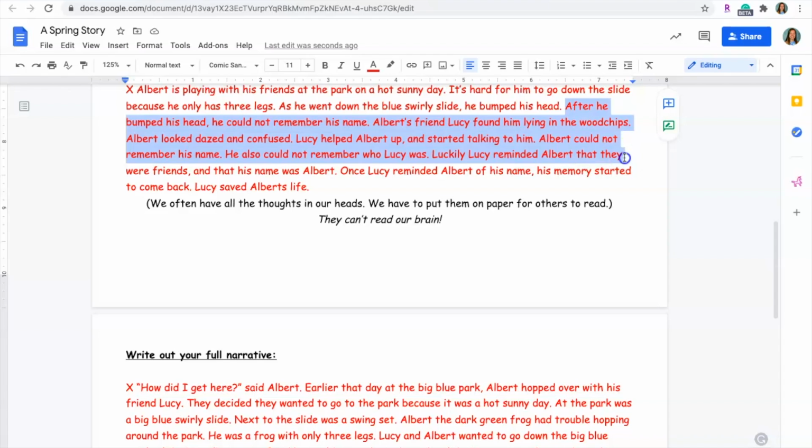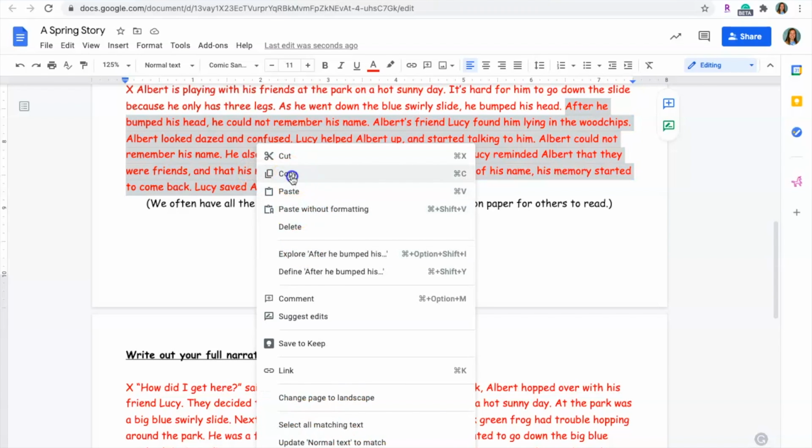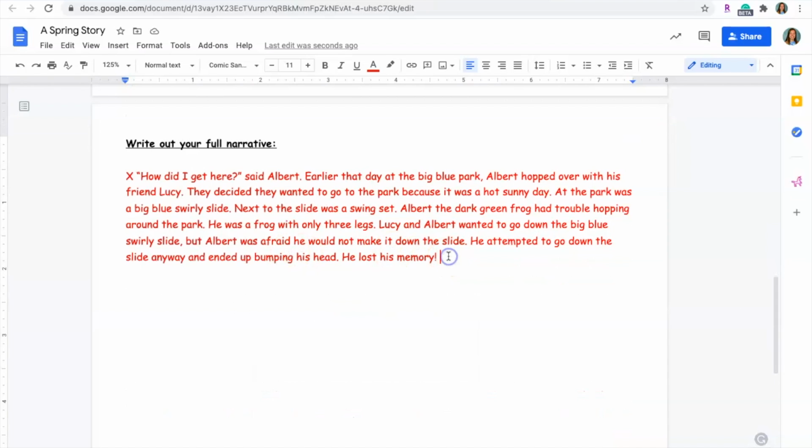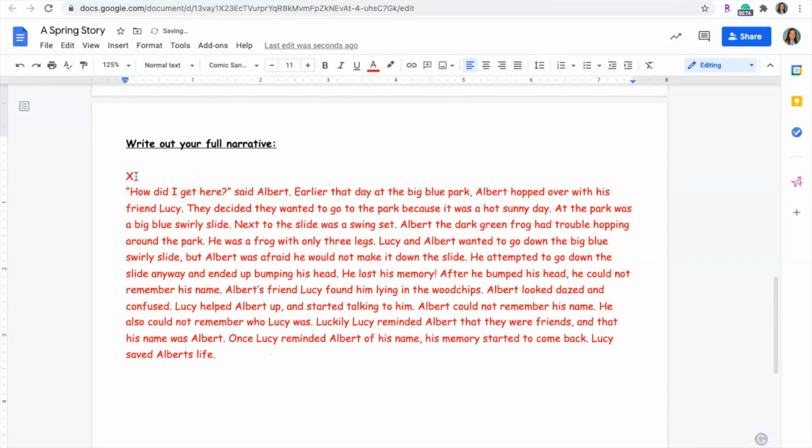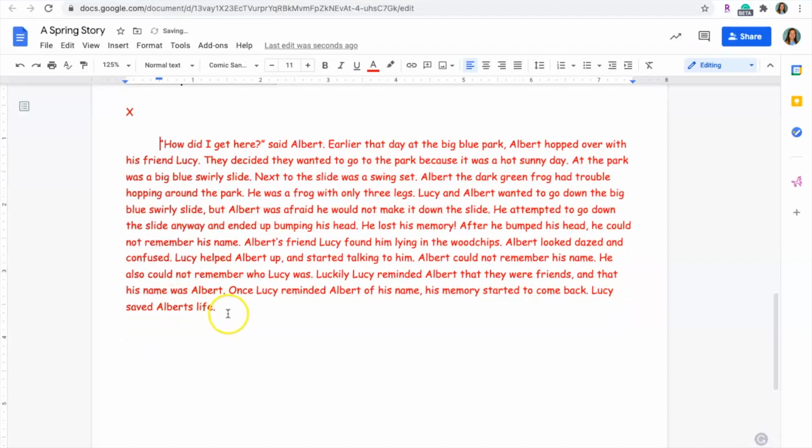He also could not remember who Lucy was. Luckily, Lucy reminded Albert that they were friends and that his name was Albert. Once Lucy reminded Albert of his name, his memory started to come back. Lucy saved Albert's life. So if I just copy what I wrote down here and select it, I'm going to enter at the beginning and then hit tab so that I have one nice paragraph.